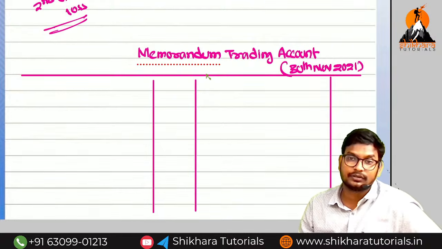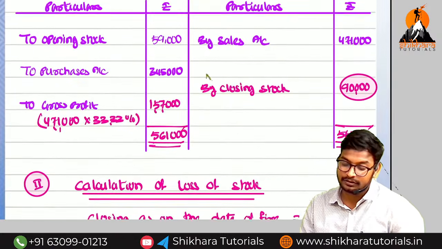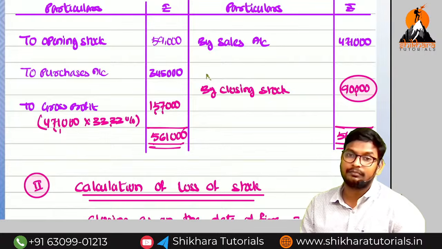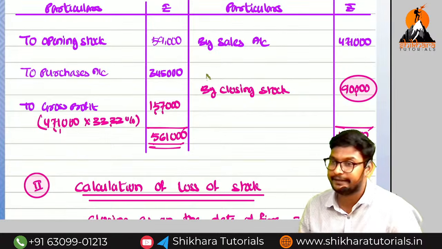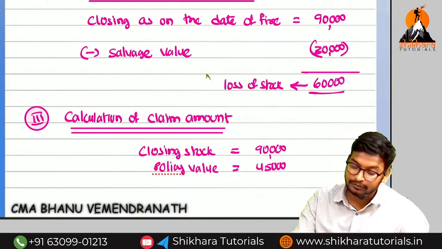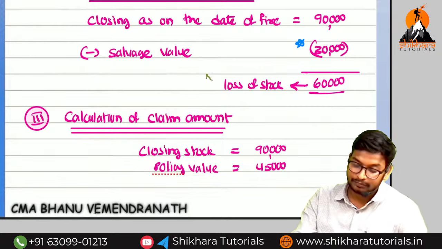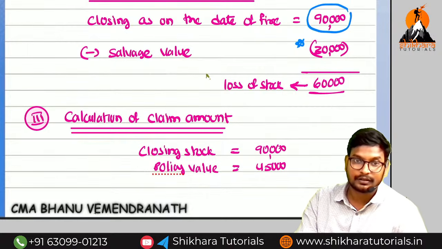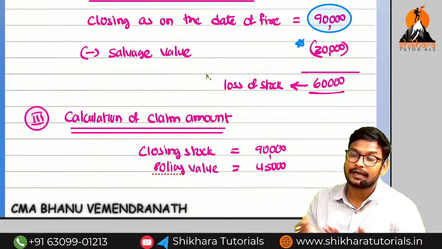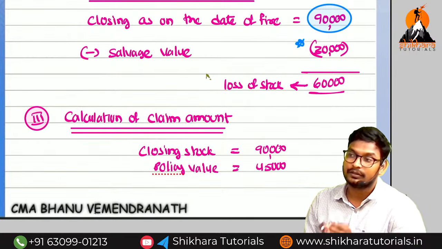Can you say the opening stock? Previous year closing stock will be the current year opening stock. What is the previous year closing stock? 90,000. But we should not consider the 90,000. Why sir? Because whatever salvage value we have is only in our hands. 90,000 is the stock as on the date of fire, but what is the available stock with us? Only 30,000.